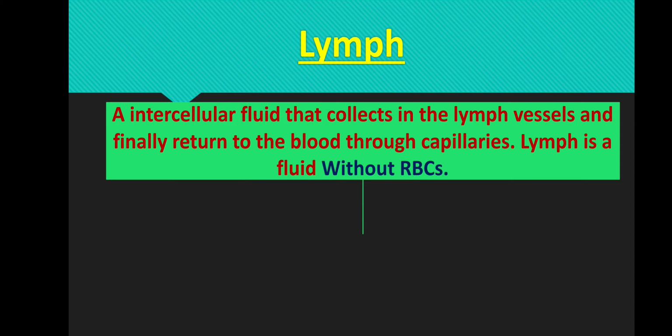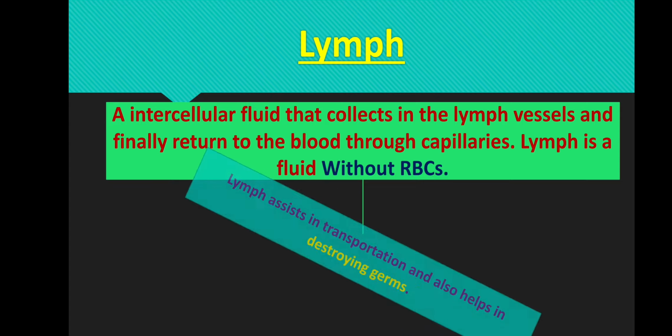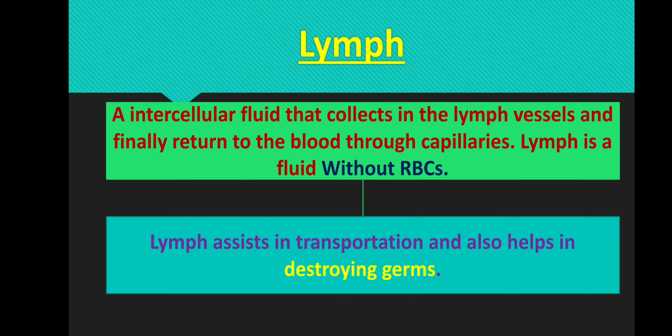Lymph is also important for its role in the immune system. Lymph is a yellowish fluid that escapes from the blood capillaries into the intercellular spaces and contains less protein than blood. Lymph flows from the tissues to the heart, assisting in transportation and destroying germs.